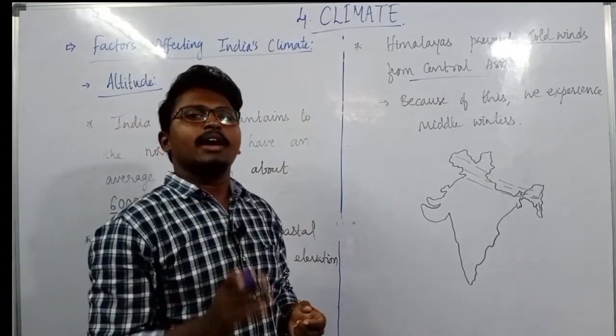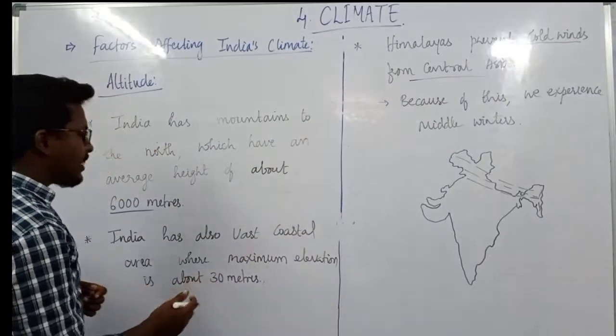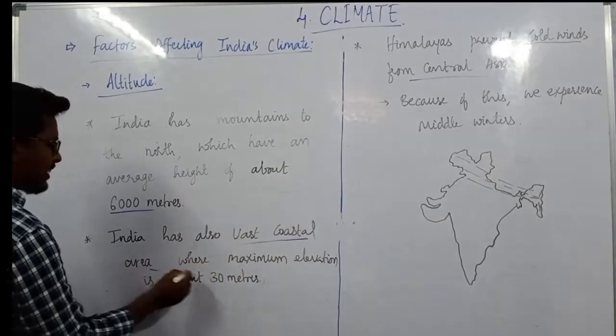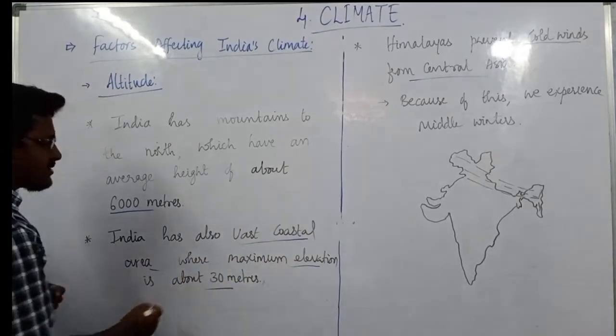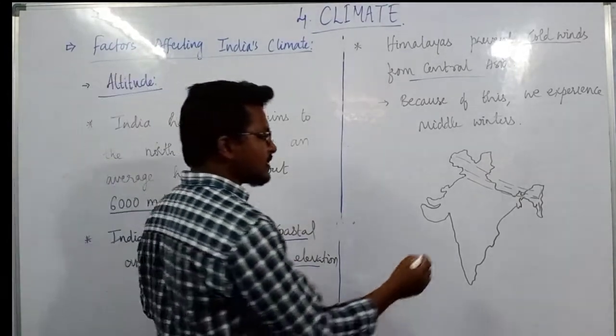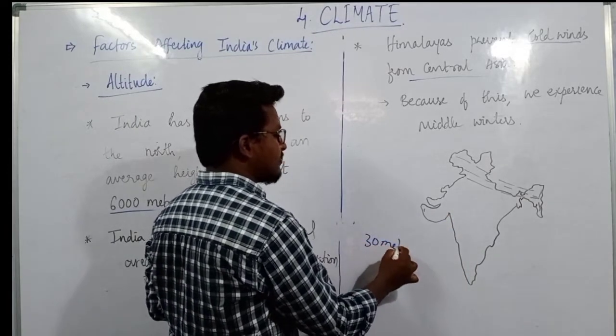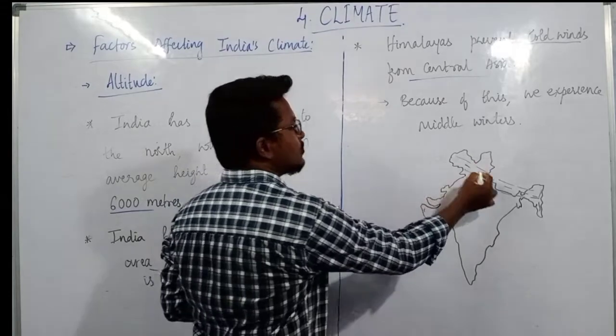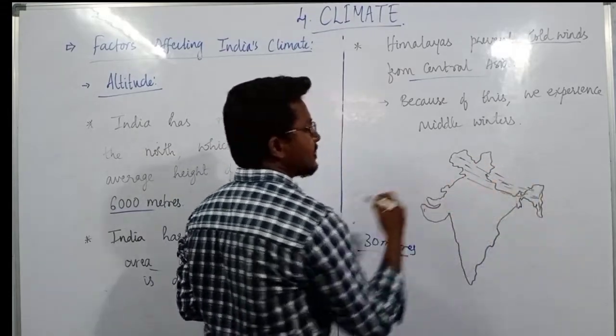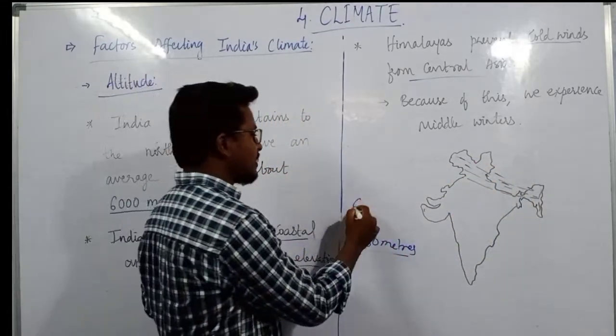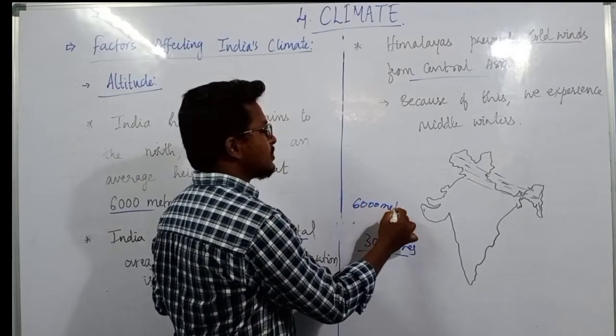Apart from that, we also have a vast coastal area where the maximum elevation is 30 meters. That means those areas lying in the coastal regions have a maximum height from sea level of 30 meters, whereas the Himalayas have a height of somewhere around 6,000 meters.